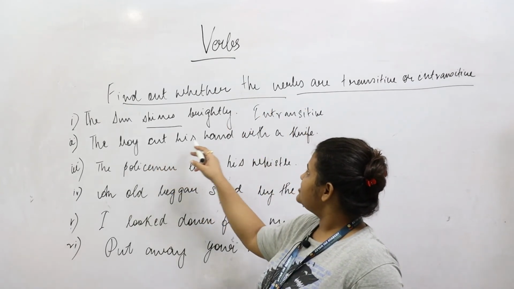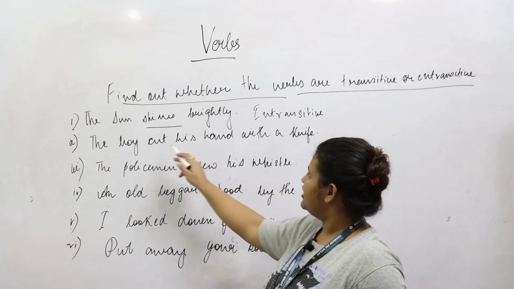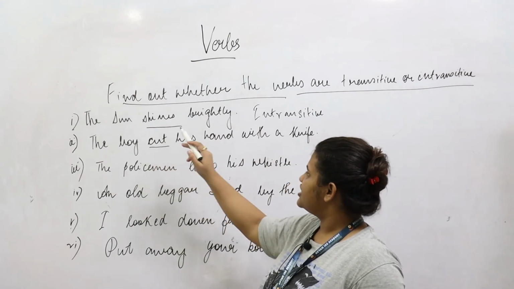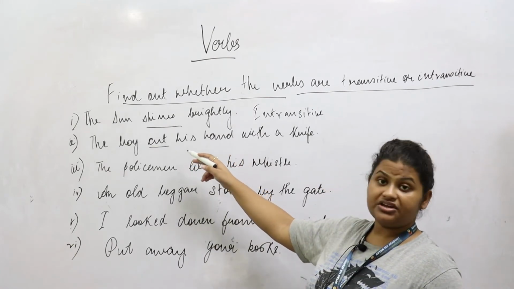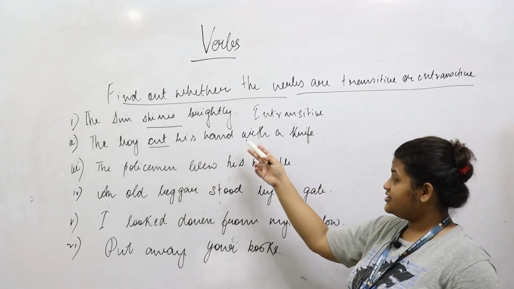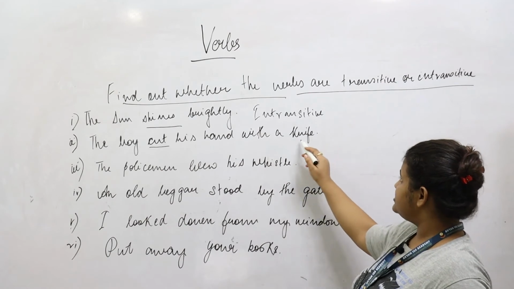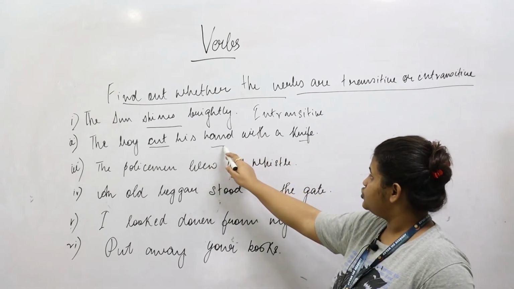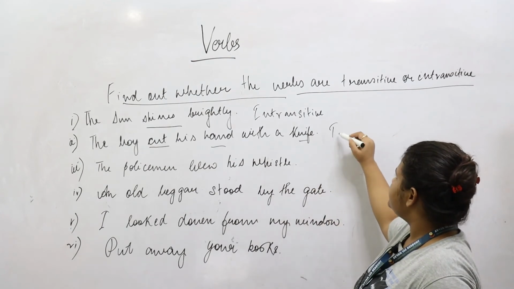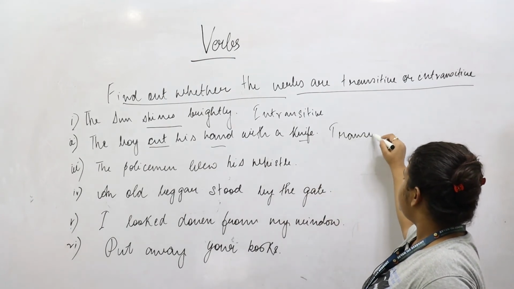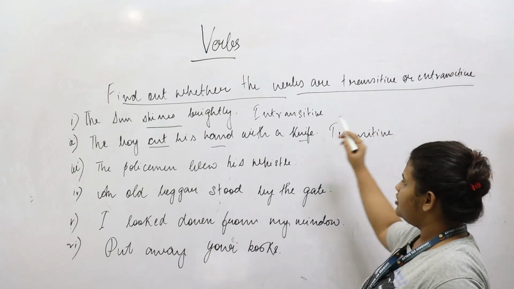The boy cut his hand with a knife. Here the word cut is the verb and it is being referred to as the boy has cut his hand with a knife. So this needs an object. In fact, there are two objects, both the direct and the indirect object. So that makes it a transitive verb.